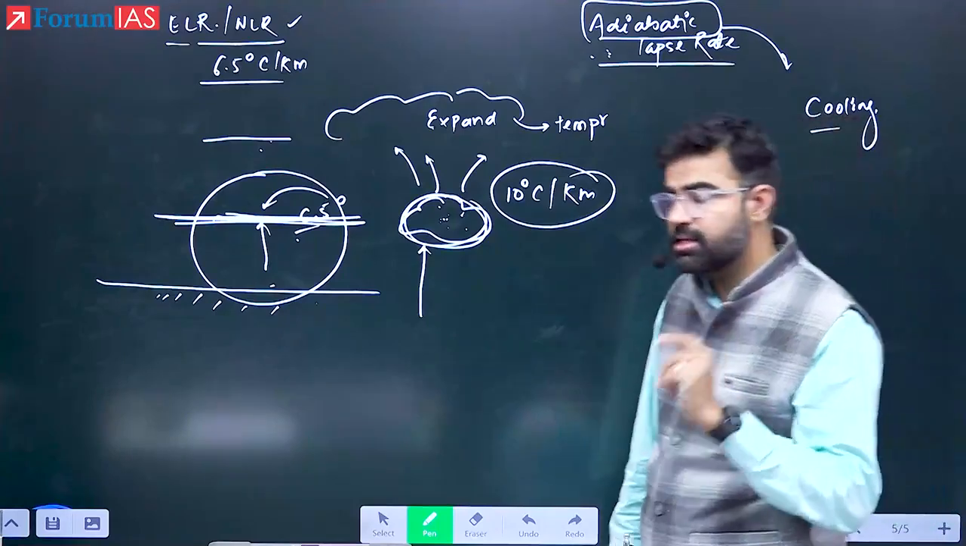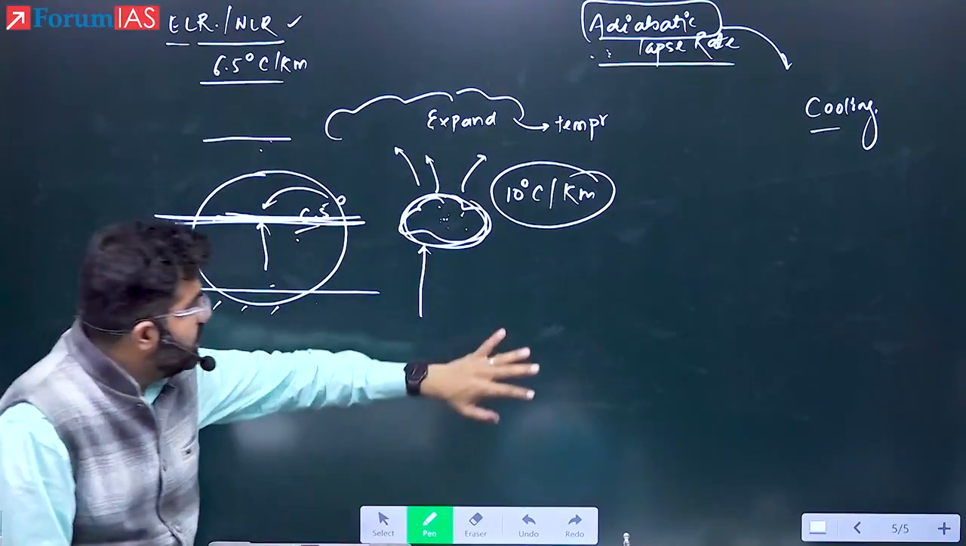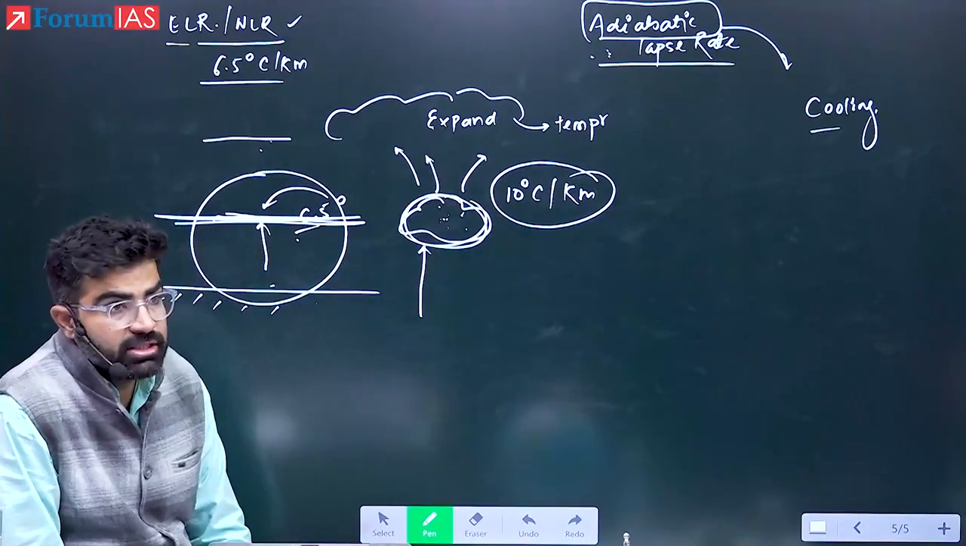Now, please understand this carefully. Generally, for every 1 kilometer, if the air is uplifted, it will lose its temperature by 10 degrees C.